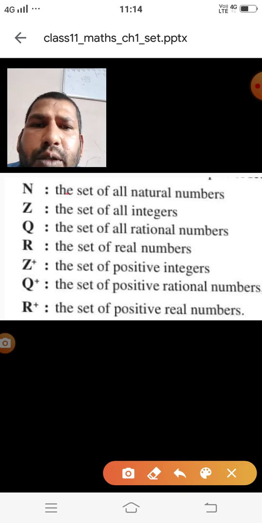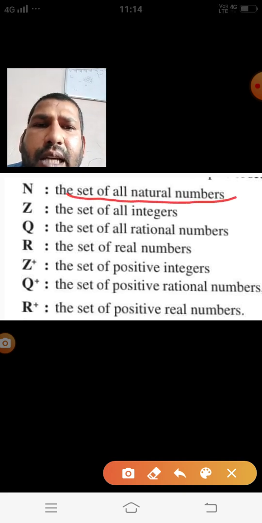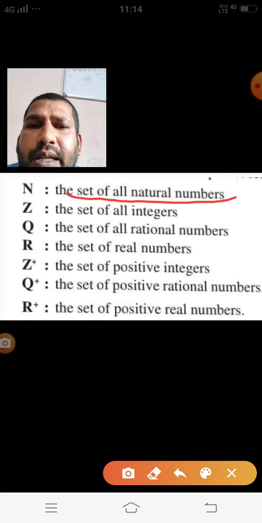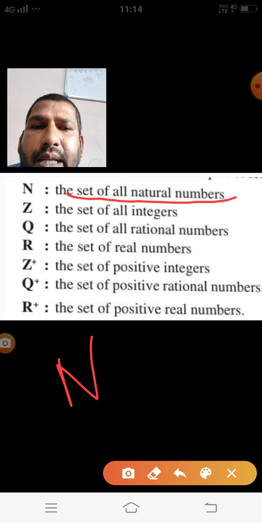And these we also know, we are learning these from the earlier classes, the set of natural numbers, and we are representing the set of natural numbers by capital N. You have to remember, when we are solving questions, we are getting these kinds of alphabets N, Z, Q, R, so we should know the meaning of all these. We are representing the natural numbers by capital N, the integers by Z, rational numbers we are representing by Q, real numbers we are representing by R.